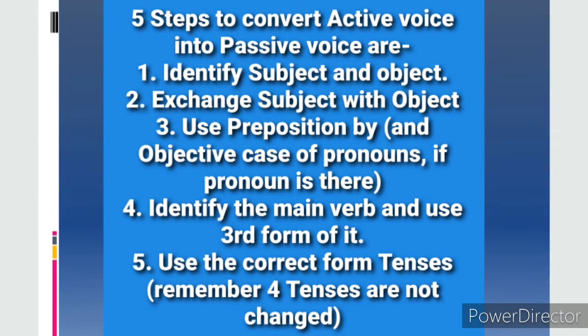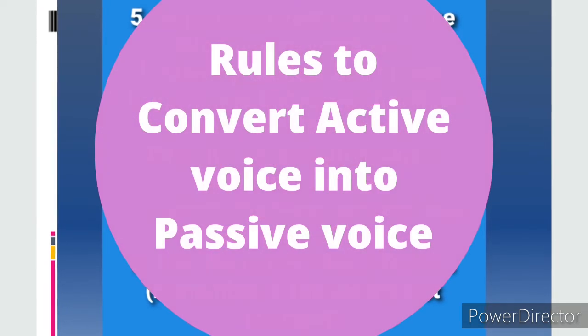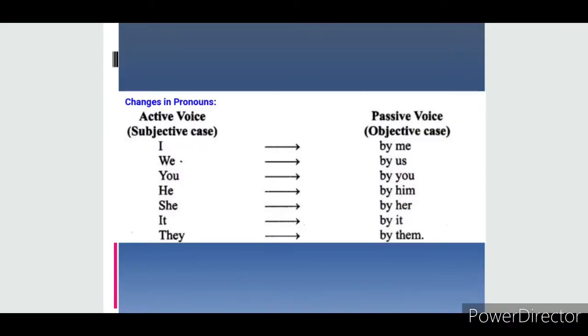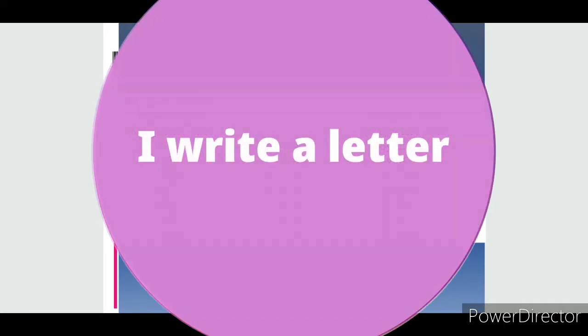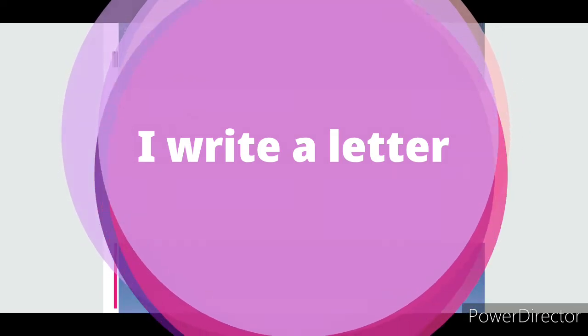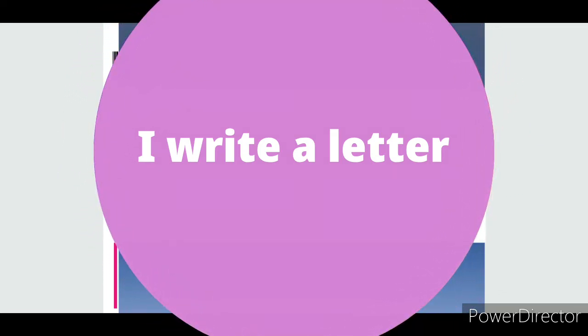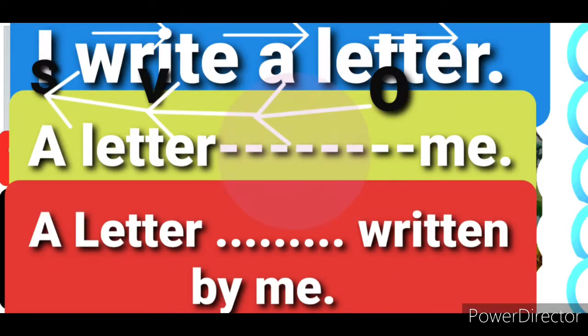Now let us understand the rules. First comes changes in pronouns. We will understand through one example: "I write a letter." First step is to identify the subject and object. So "I" is the subject, "letter" is the object, and "write" is the verb in this sentence.